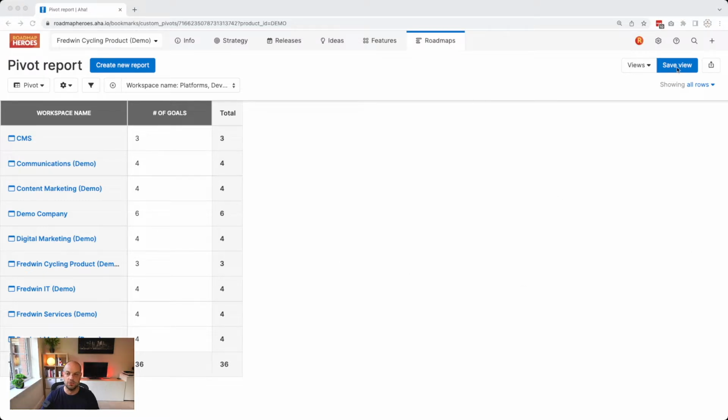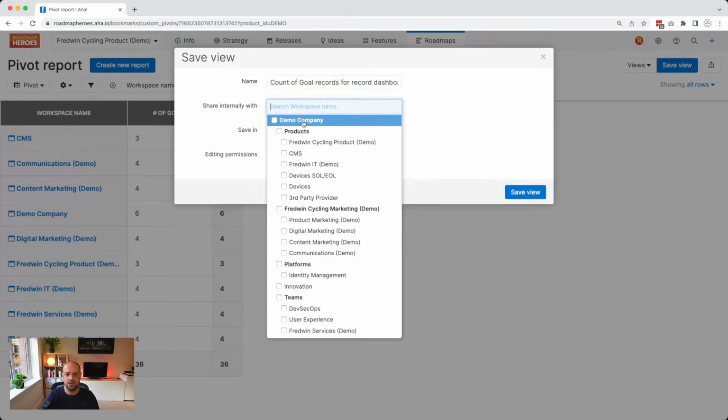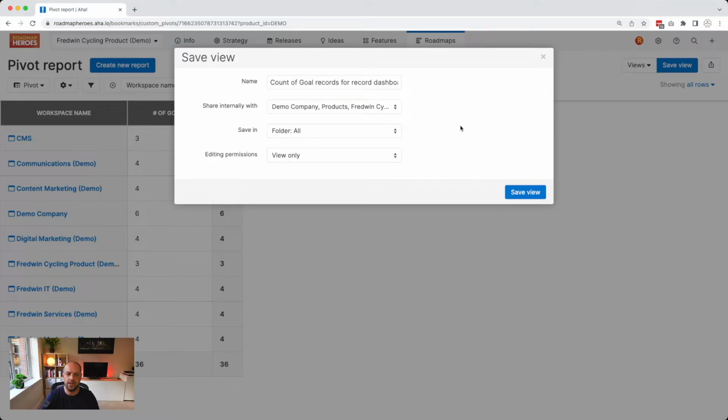So first of all, we'll come up to Save View in the top right. I'm going to give this report a meaningful name. So count of goal records for record dashboard works really well for me. I know that this report is going to be used specifically for my dashboard. I can choose whether I want to share it or not. So I'm going to just choose the demo company at this level.